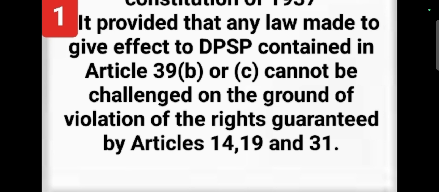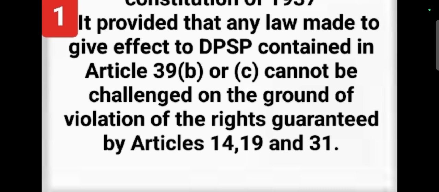Whenever the government provides important facilities and advantages to the people under Articles 39B and 39C, which come under the DPSP, those laws can never be challenged on the grounds of fundamental rights violation under Articles 14 and 19. This is the first provision.